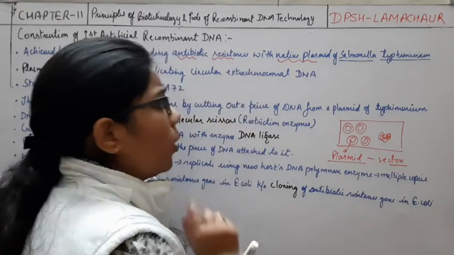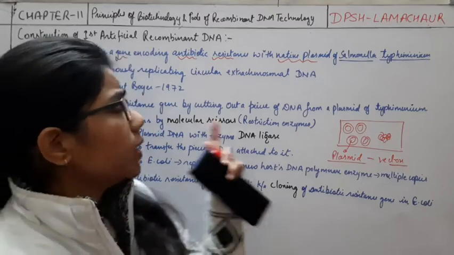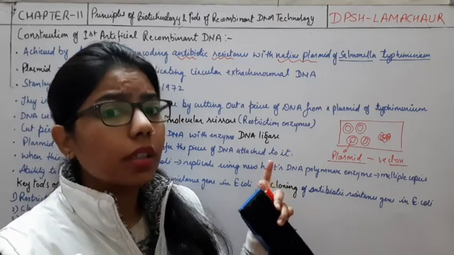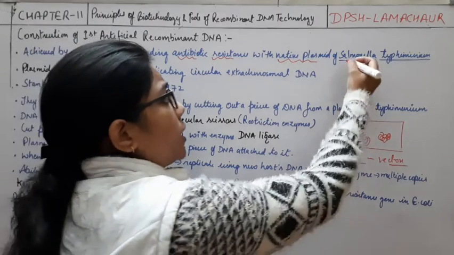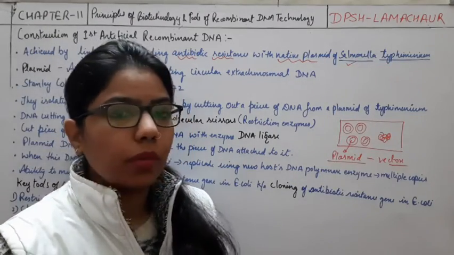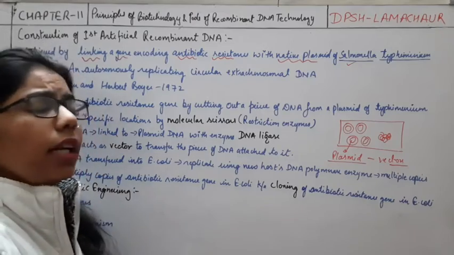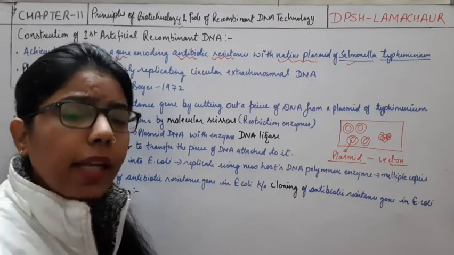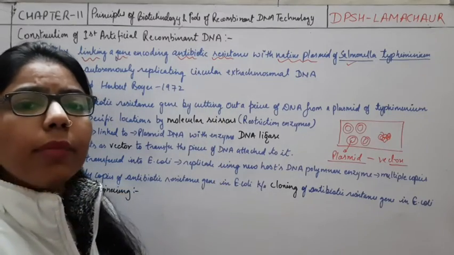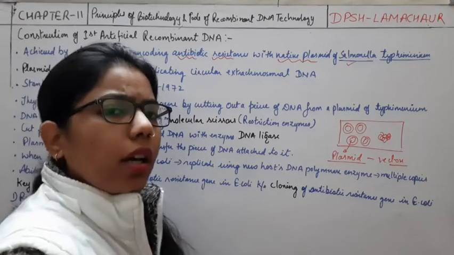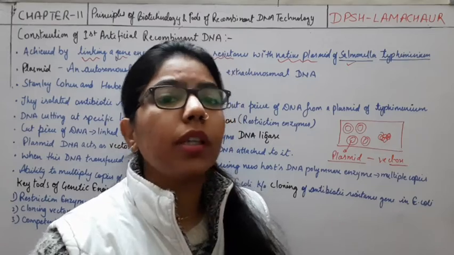So here what we are doing, in this technology, the first time when it was done, it was done in the plasmid of the Salmonella typhimurium. Okay, so what they have done, they have taken some resistant gene. And what is that resistant gene? Antibiotic resistant gene. I'm just taking one more example about the insulin.